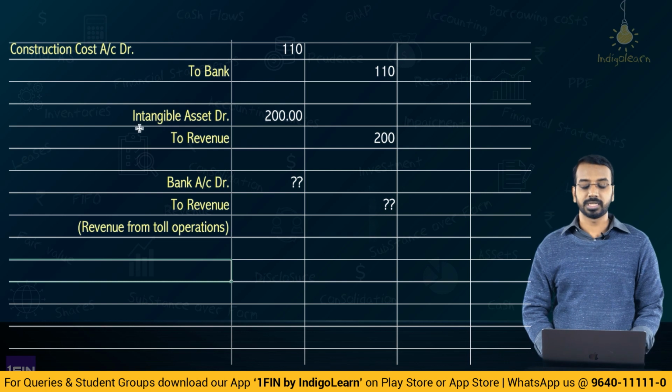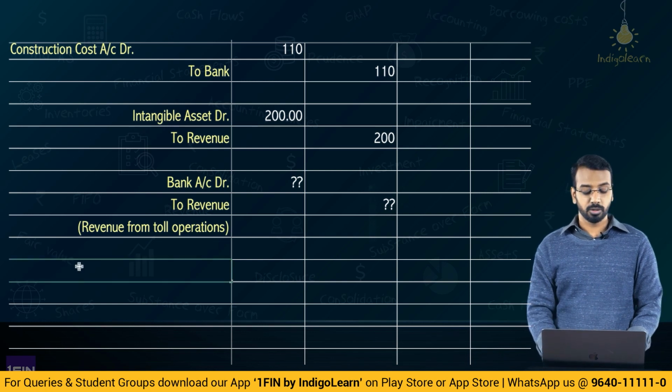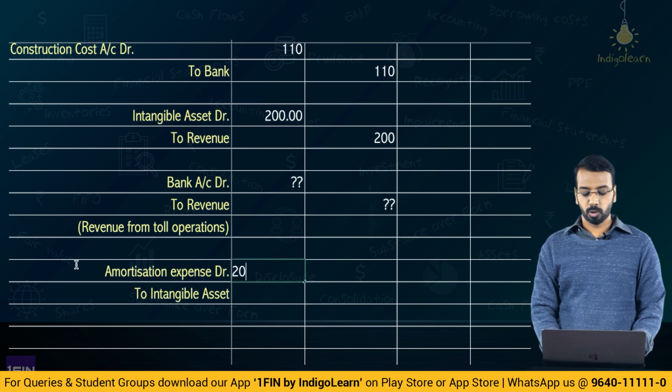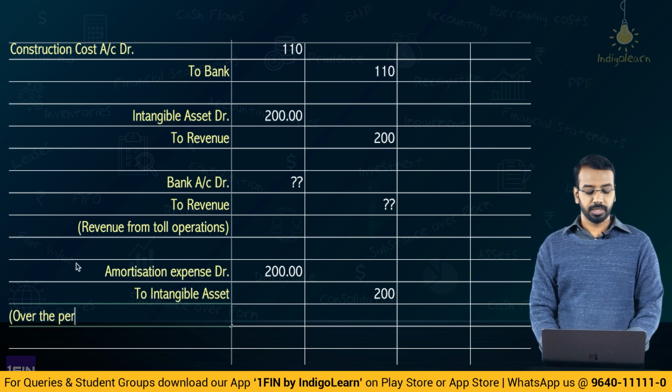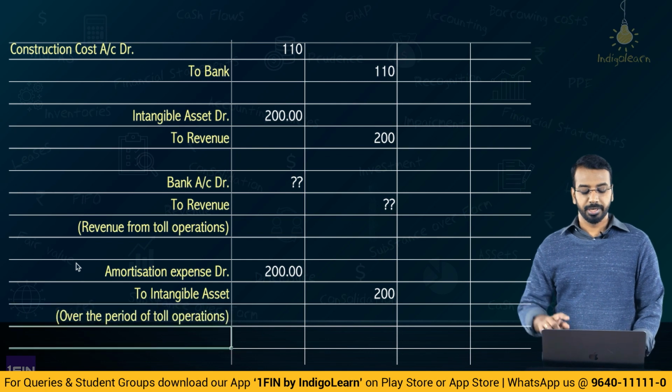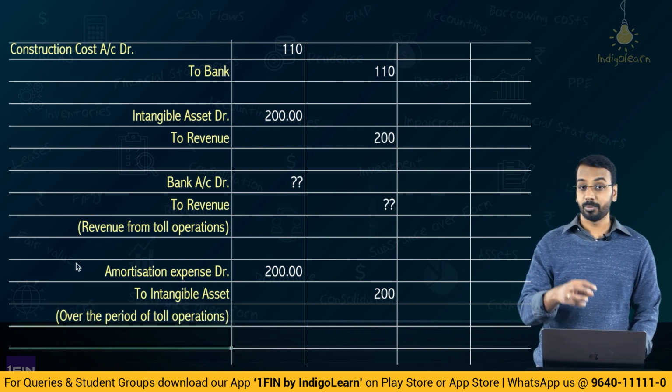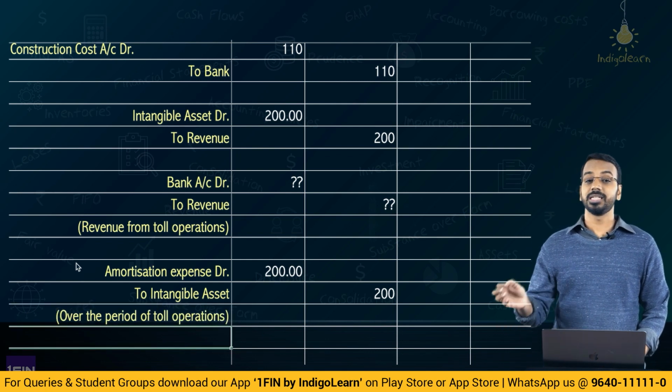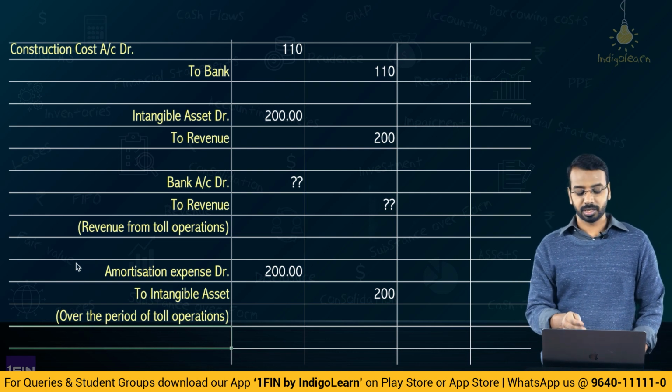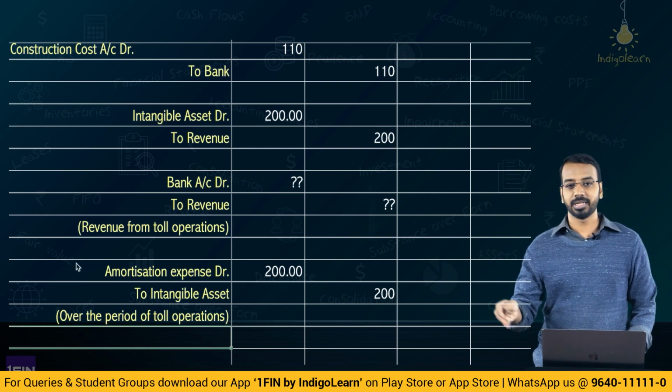Then, what do we do with this intangible asset? This has to be amortized. So, amortization expense debit to intangible. How much? 200, 200. This will be over the period of toll operations. Okay, so over the period of toll operations, you will amortize it. Let us say the toll operation is 5 years. Then over a period of 5 years, you will recognize 40, 40, 40 as amortization expense.